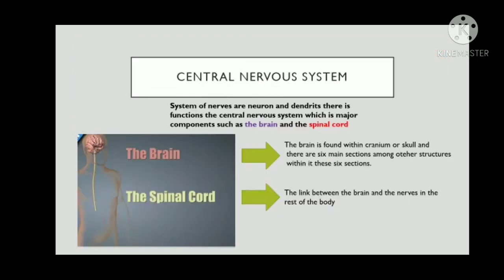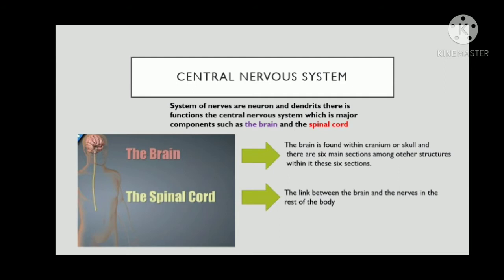This is the first part of the nervous system. There is the central nervous system. System of nerves are neuron and dendrites. There are functions of the central nervous system, which has major components such as the brain and the spinal cord. The brain is found within the cranium or skull, and there are 6 main sections among other structures within it.